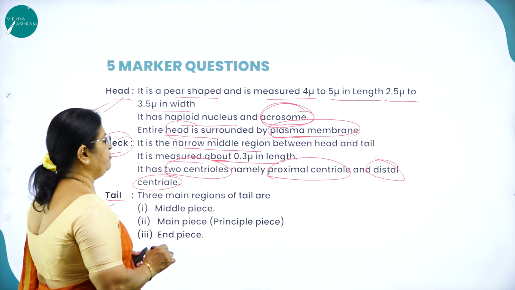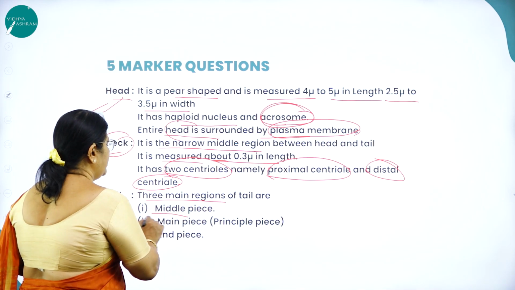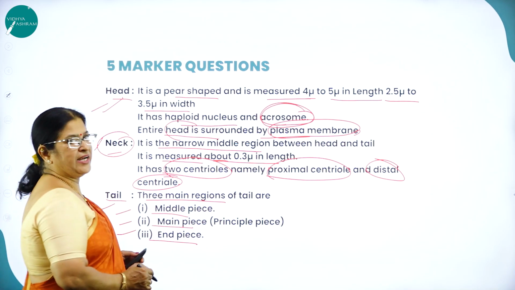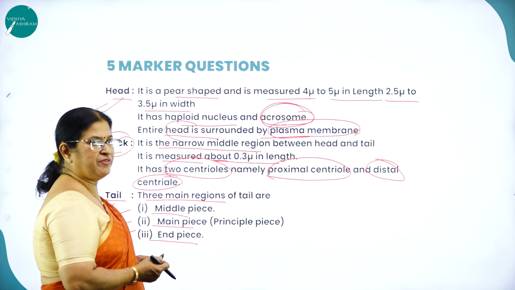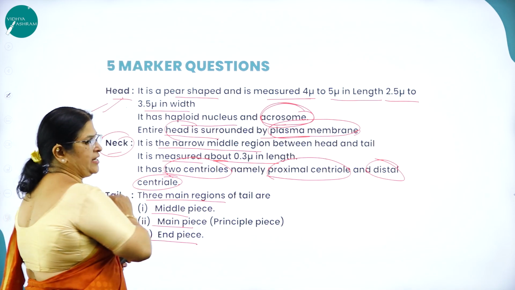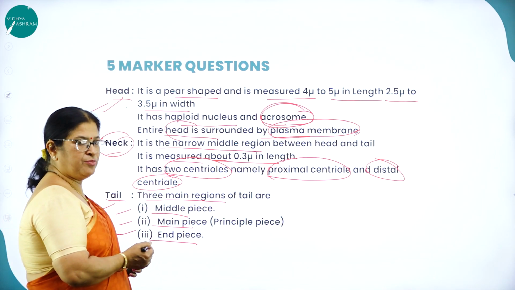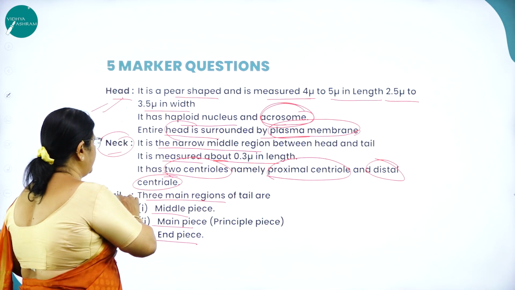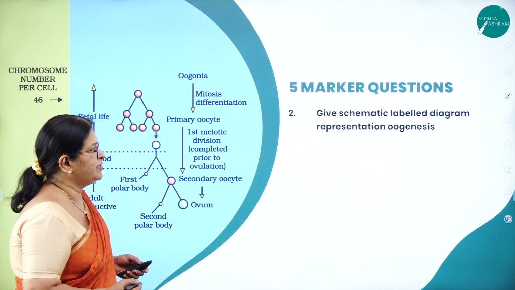Next, the tail. The 3 main regions of the tail are the middle piece, main piece and the end piece. So what are the 3 very important parts of a sperm when we study the structure of human sperm? Head, neck and tail. So what are the 3 very important features of the human sperm? Head, neck and tail.